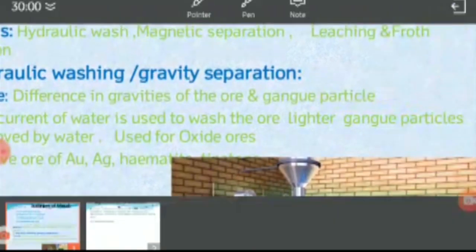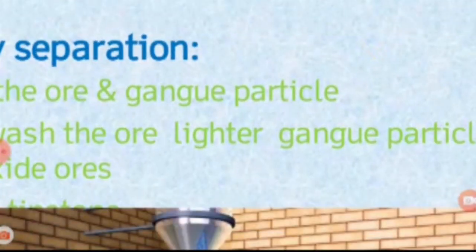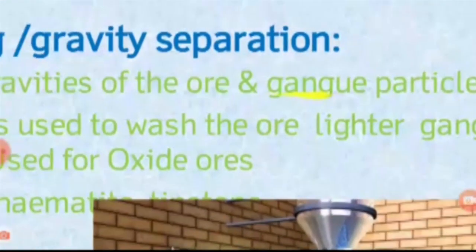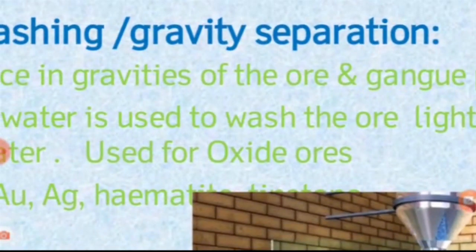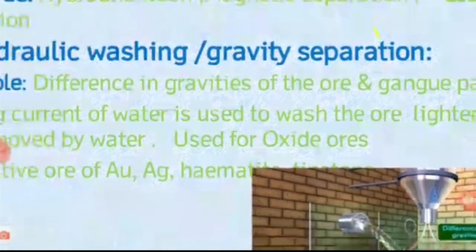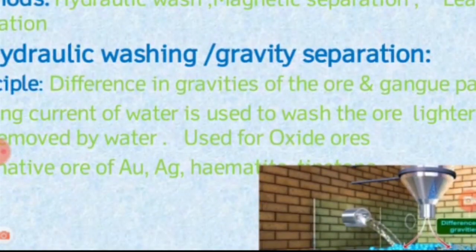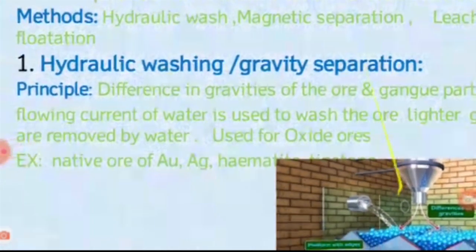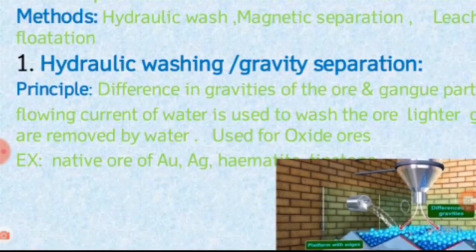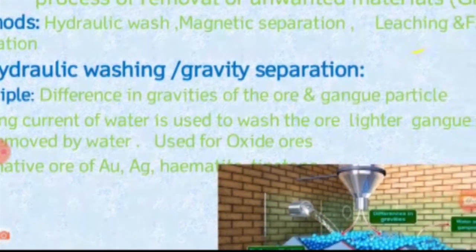The ore particles have greater specific gravity, and the gangue particles have lower specific gravity.